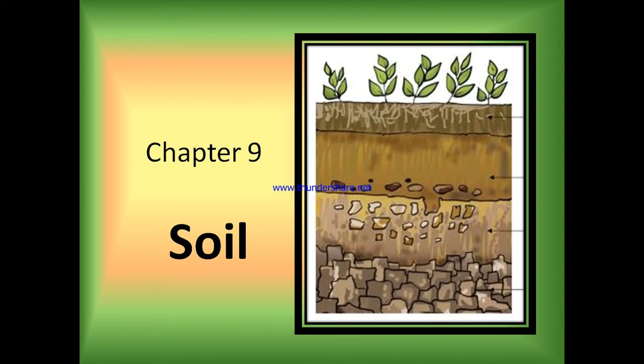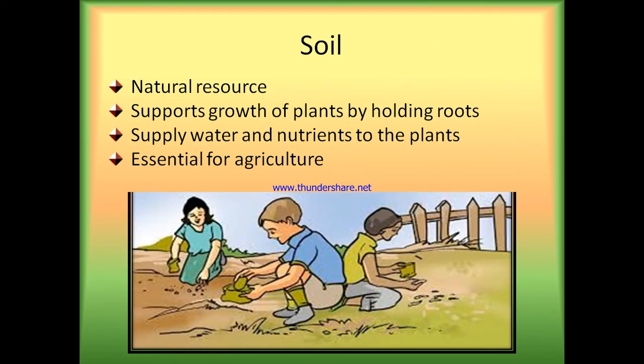Start with chapter 9 for class 7, Soil. Soil is an important natural resource. It supports growth of plants by holding roots and supplying water and nutrients. It is essential for agriculture, which provides food, clothing and shelter for all.